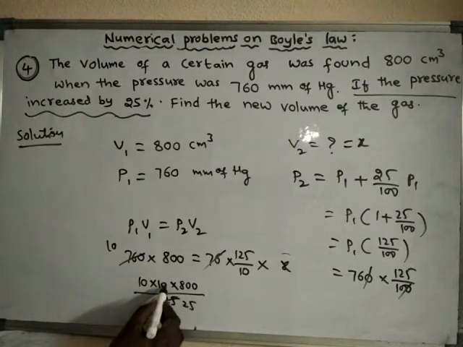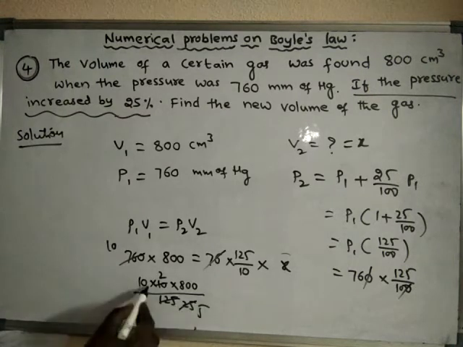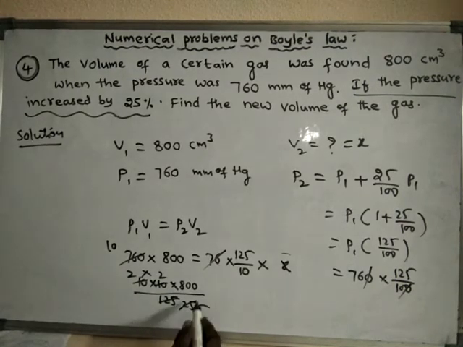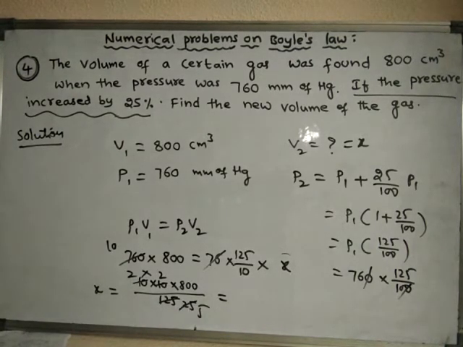125 is 5 5s, 5 2s are 10, so 2 into 800 by 5. So therefore X is equal to, finally how much do we get?